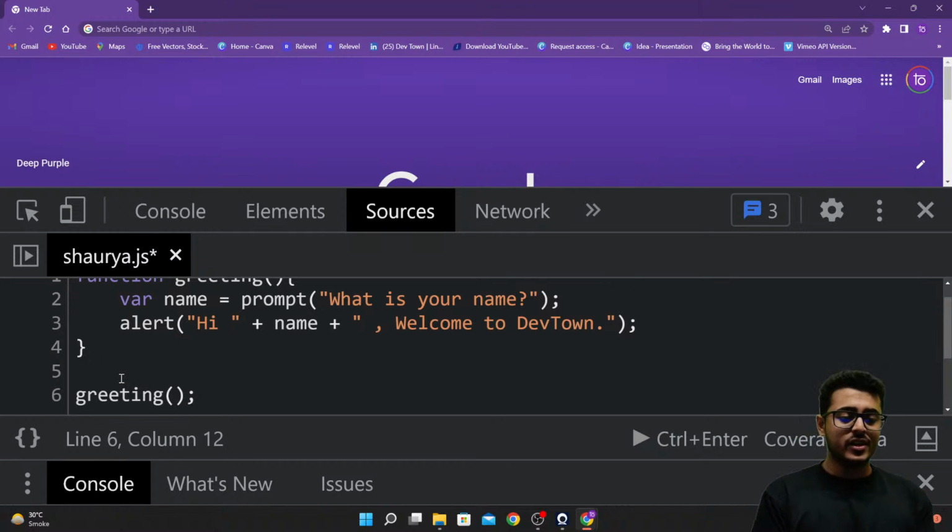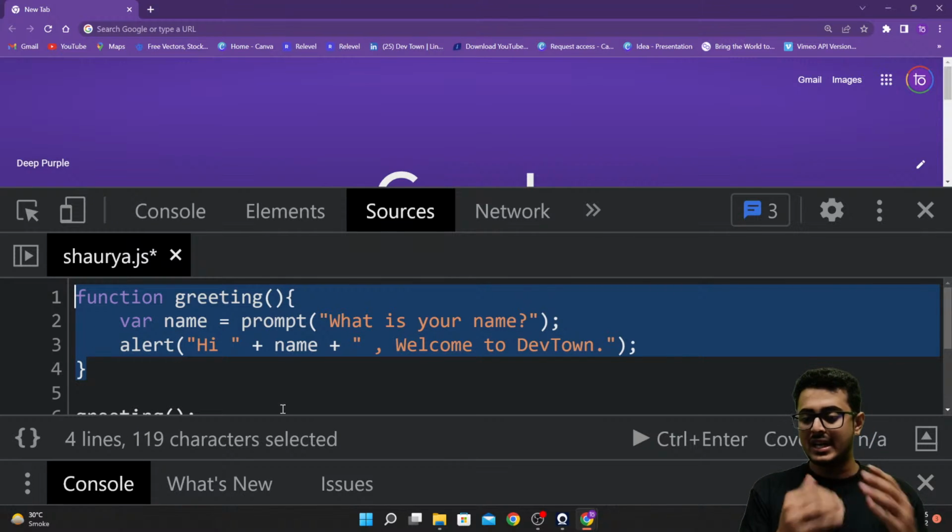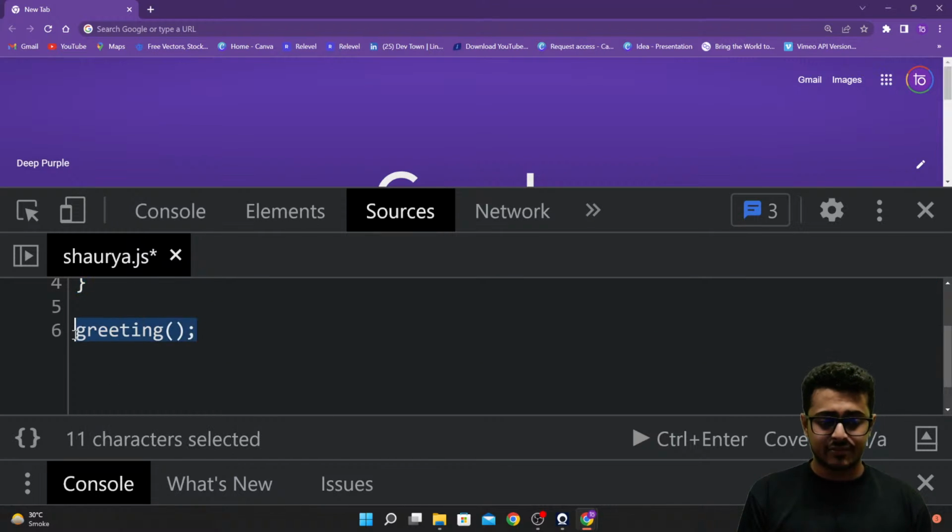Okay, so right over here, this is called calling a function, and this is called declaring a function. You are declaring a function, you're creating a function. Now to use that function, you are going to call that function right over here.